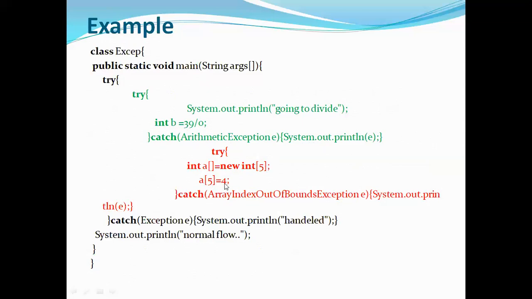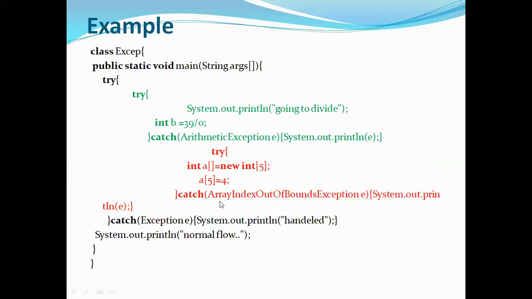So this is an exception, and this exception is handled by the matching catch block as array index out of bound. If you observe the child try here, whatever exception this try block raises is handled by its respective catch block. Similarly, the exception of this try block is handled by its matching catch block, so there is no problem.